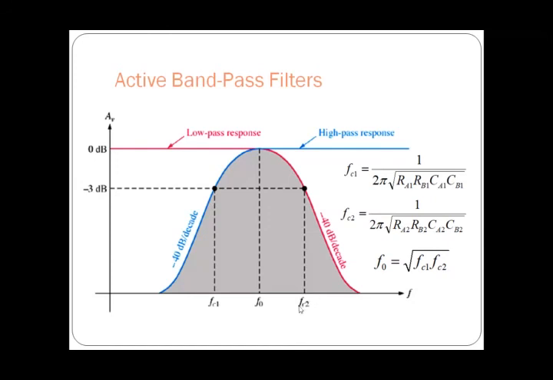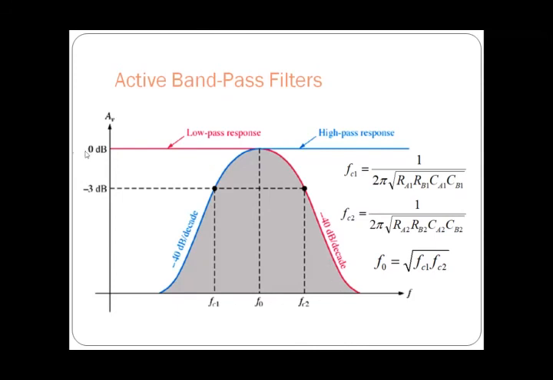So we are going to select the values of R and C such that FC2 must be greater than FC1. We have to keep this in mind, that is FC2 is greater than FC1. Then it is easy to obtain a band pass filter response.